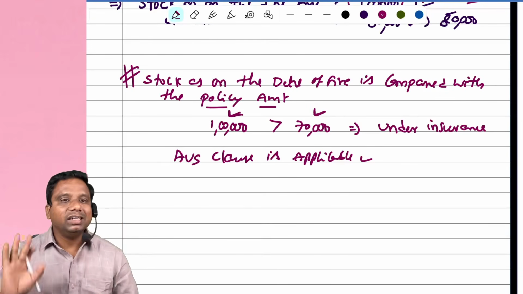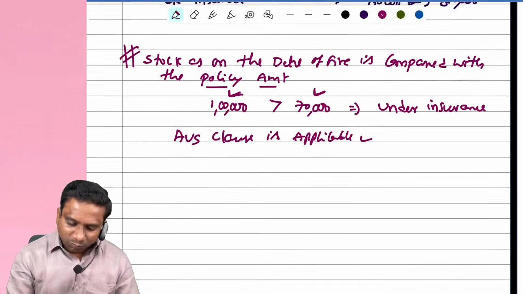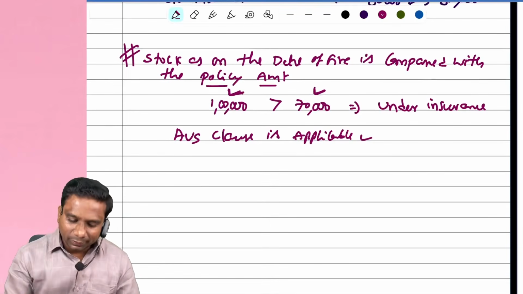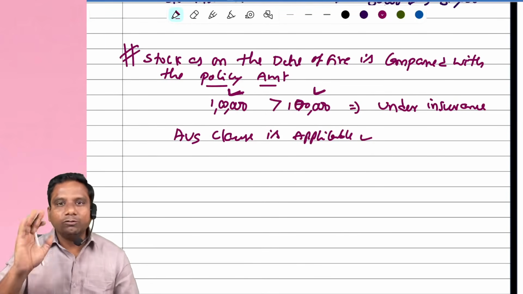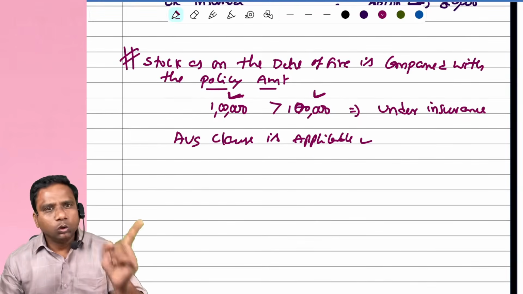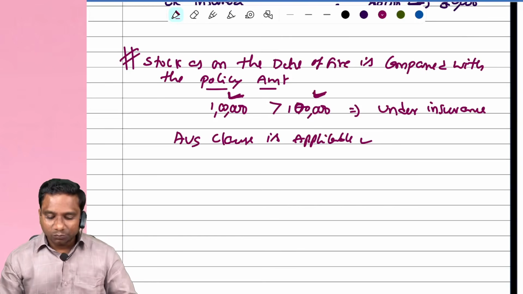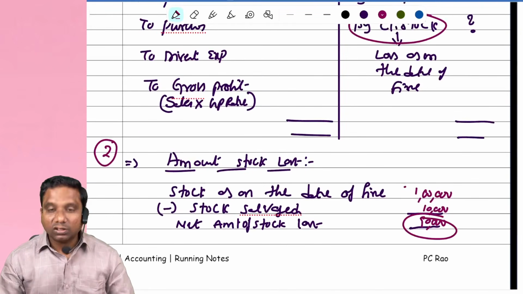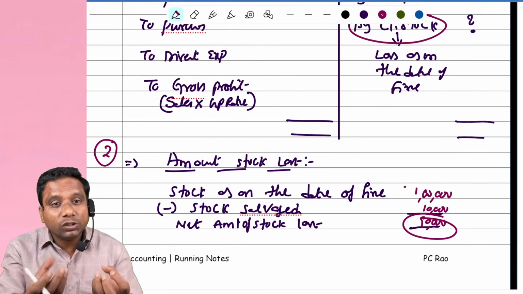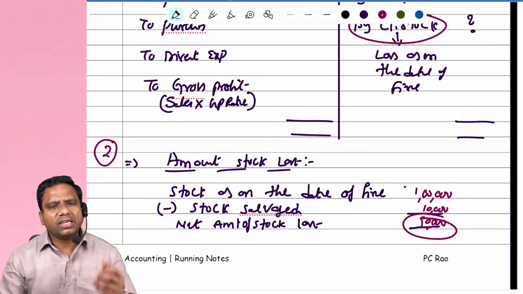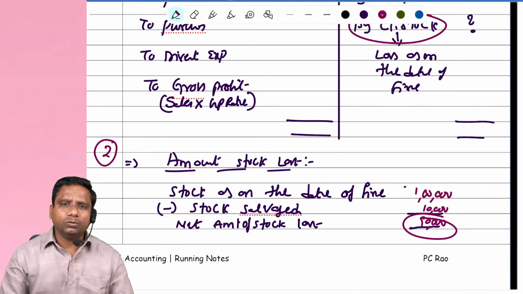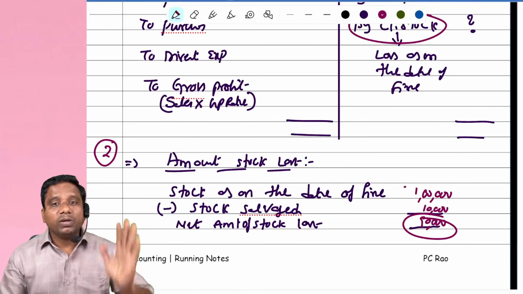Under insurance. Suppose goods lost are 1 lakh and the insurance policy is also taken for 1 lakh. I repeat, goods lost 1 lakh, insurance policy also taken for 1 lakh, then here the net amount of goods lost is 90,000. In this situation, the insurance company will pay you 90,000 rupees straight away. Up to 1 lakh it will pay you.